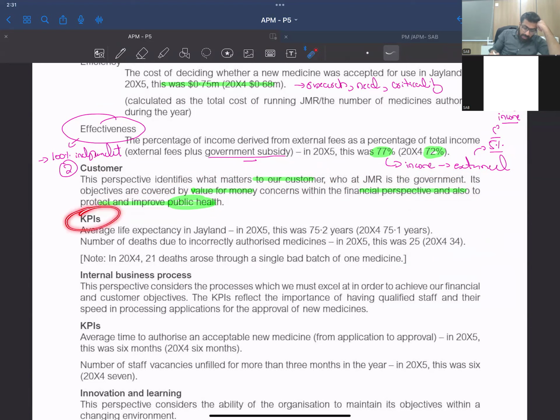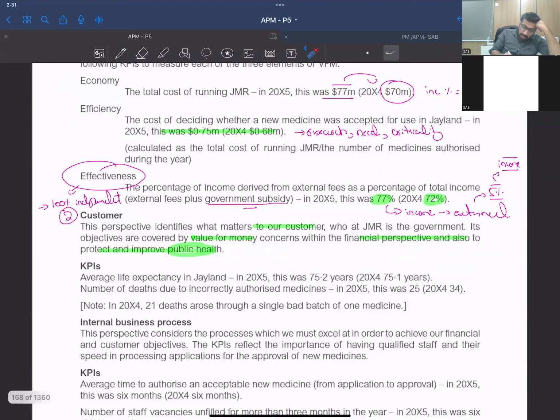Then we have KPIs for that. So what's the KPI for that? Average life expectancy in J-land. The average age people lived was 75.2. The number of deaths due to incorrectly authorized medicine was 25, whereas before it was 34. So I guess we are performing good, right?